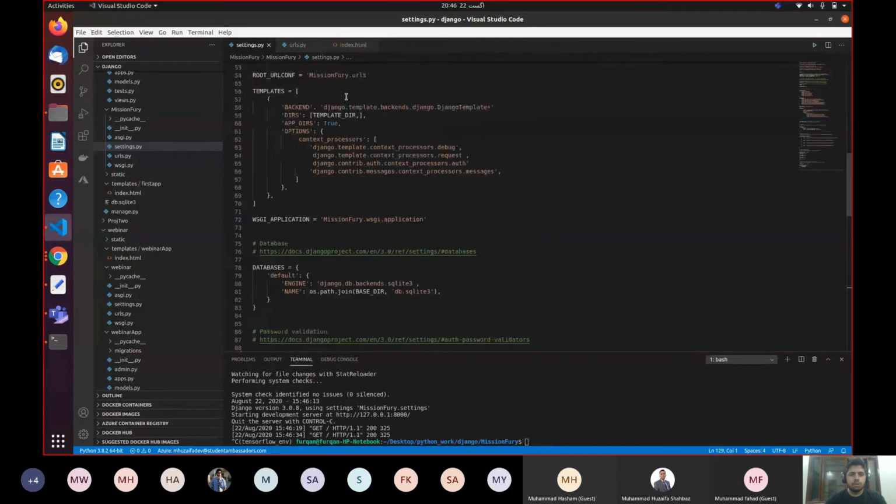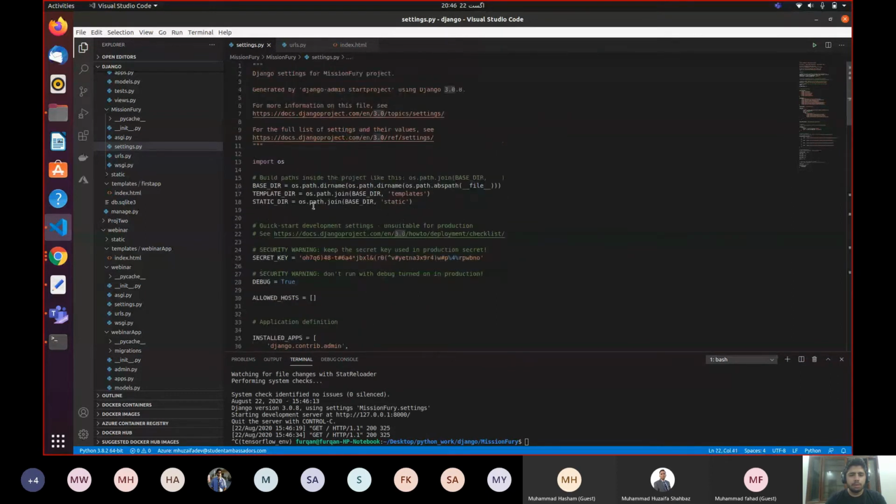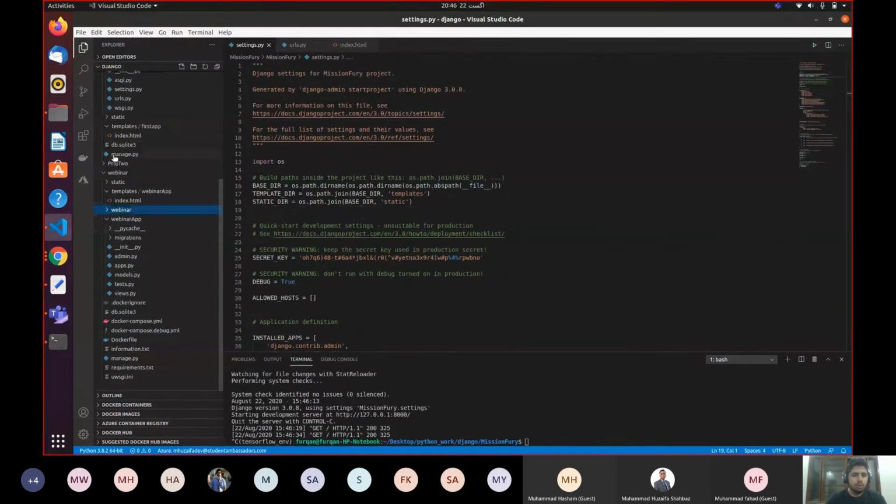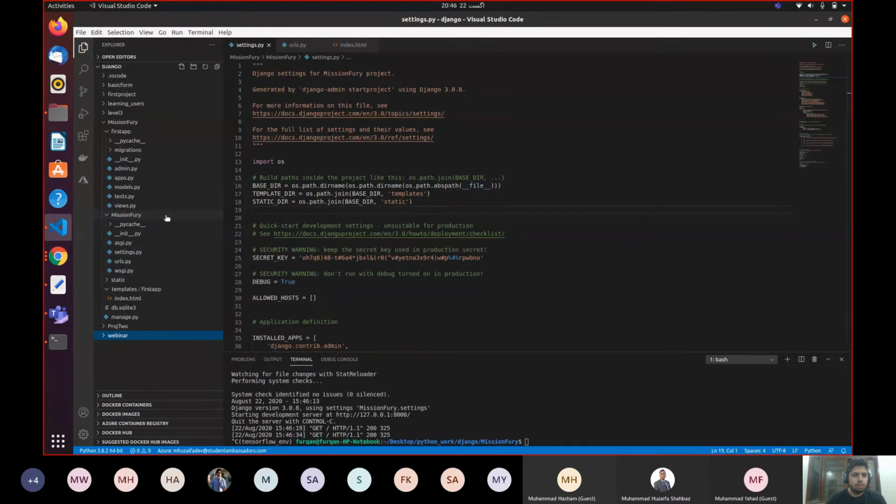So our boilerplate code is set up, and let's see what we can do with this. Let me close it. Okay, so this is our project. Our project starts from Mission Fury from here. This is our first app, and it goes till here. And then there is a second folder, Mission Fury, which is the subfolder of the main root folder, and it contains these files, and then the static and template folders. And then these are some dependencies that come alongside the Django app. The manage.py file is used to manage every single thing inside the Django app.